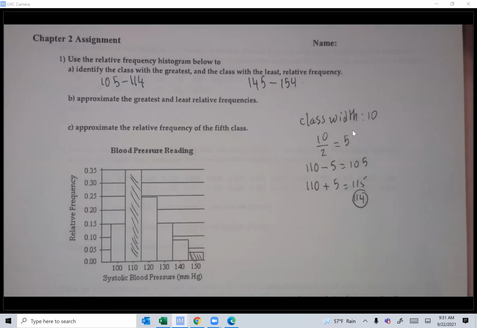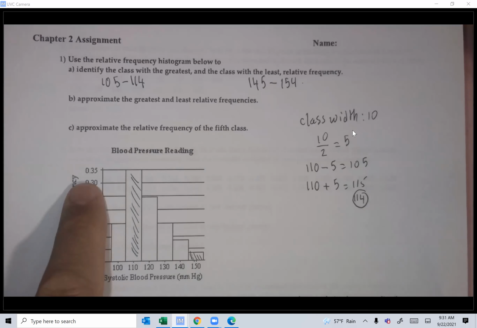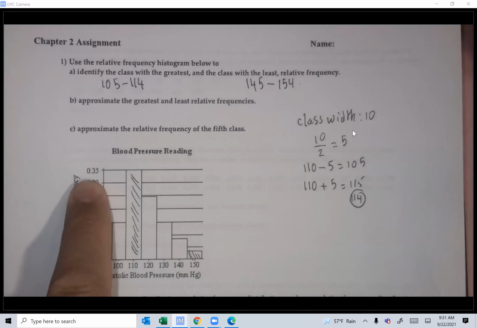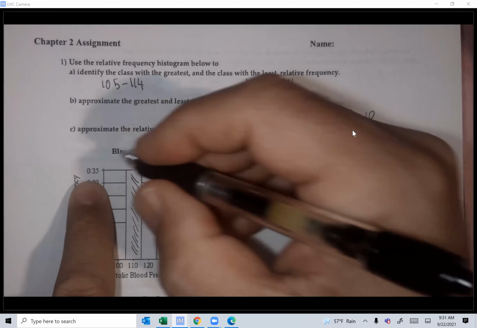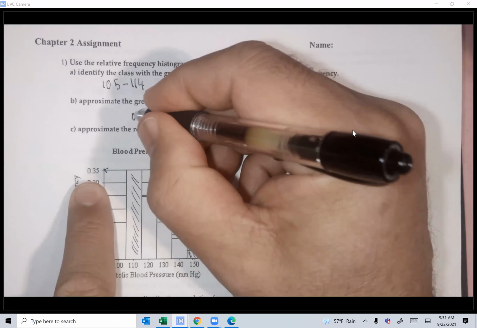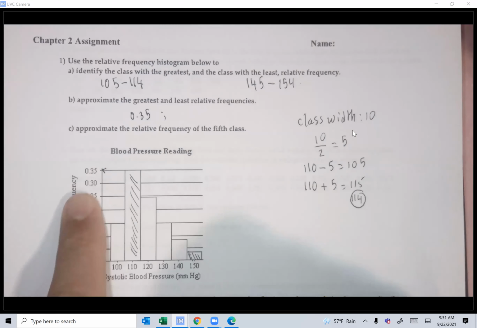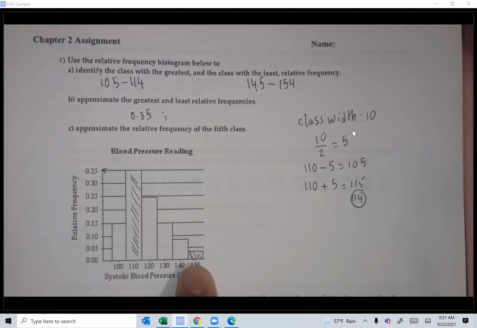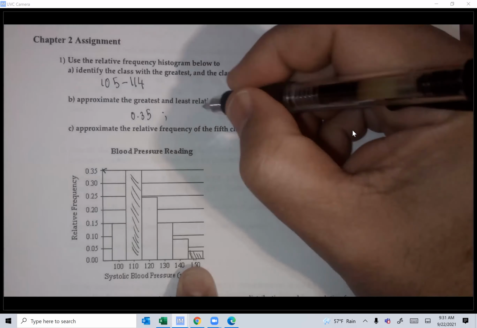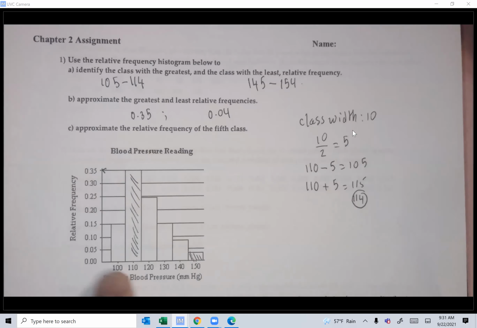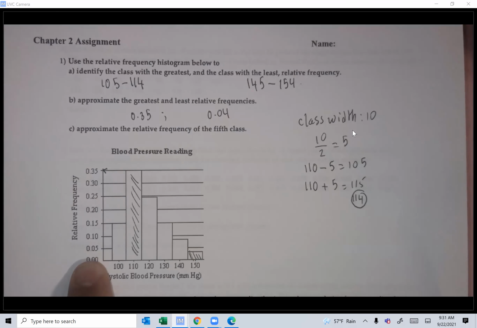Okay. B, approximate the greatest and least relative frequency. It's about 0.35 for the greatest. Just read it from here. And for the least, I would say probably 0.04. This is up to 0.05, so about 0.04. I mean, students who put 0.03 will mark it correct as well.